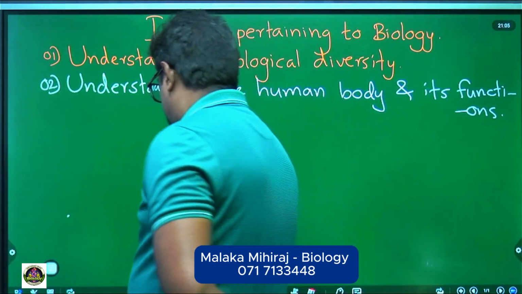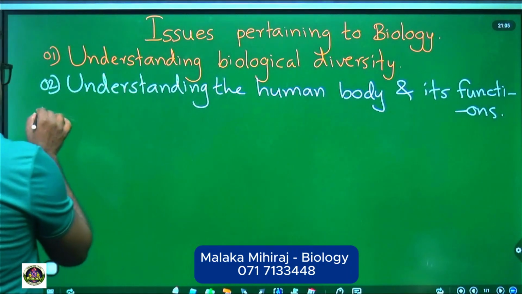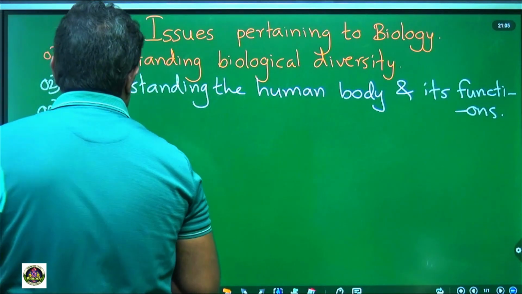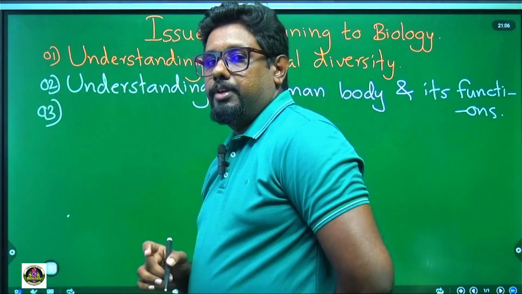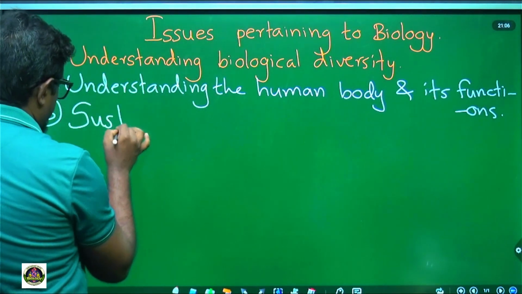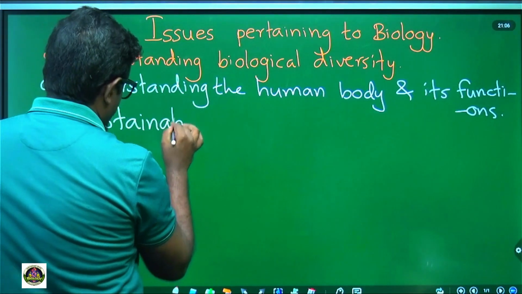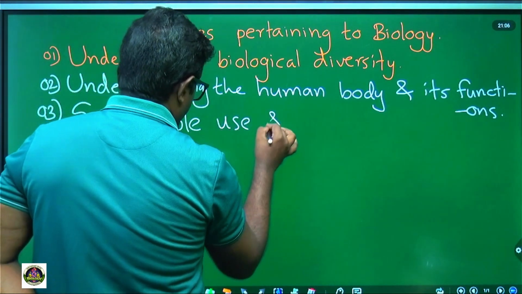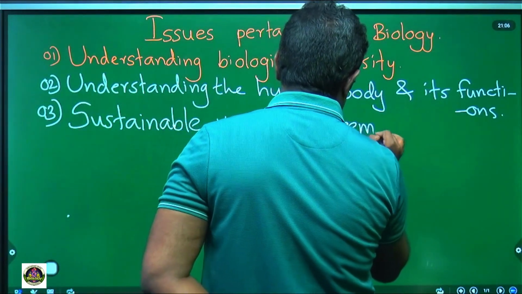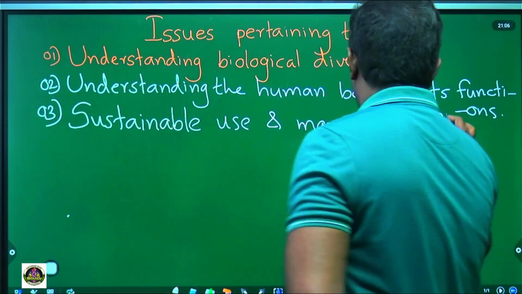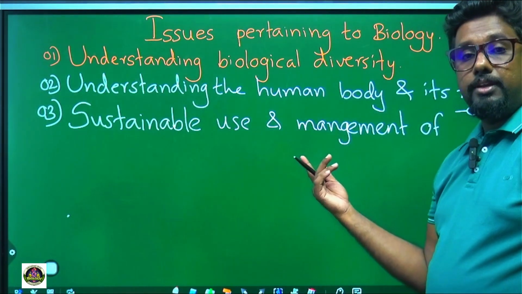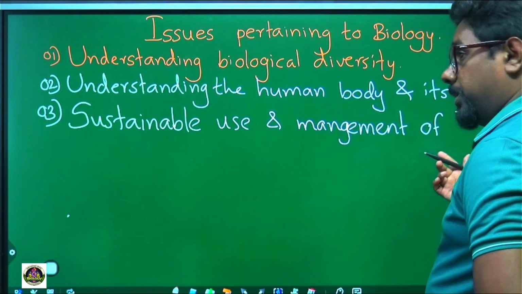Let's move to the third issue we want to study. What is the third issue? We say sustainable use and management. Sustainable use and management of what?